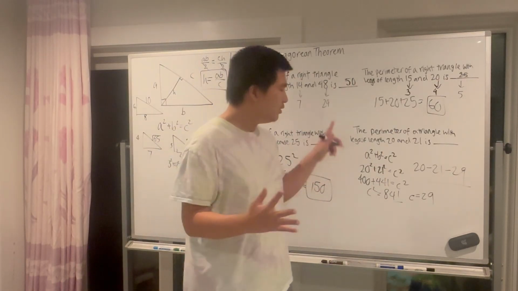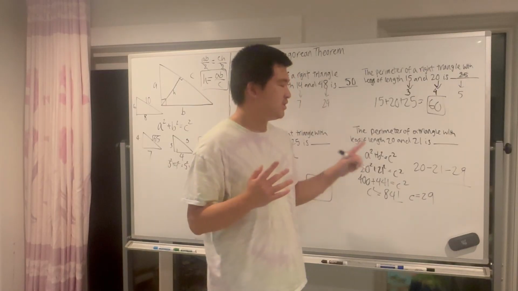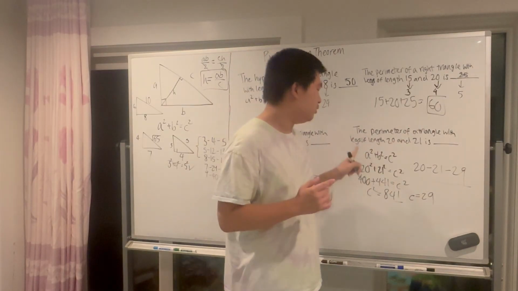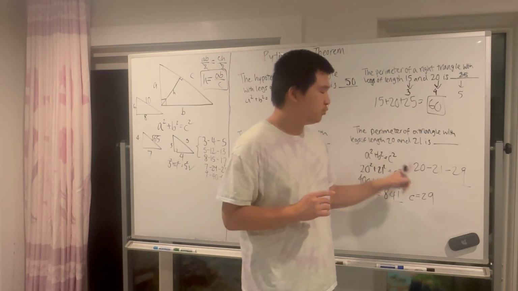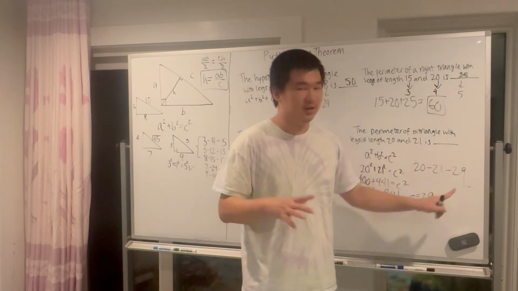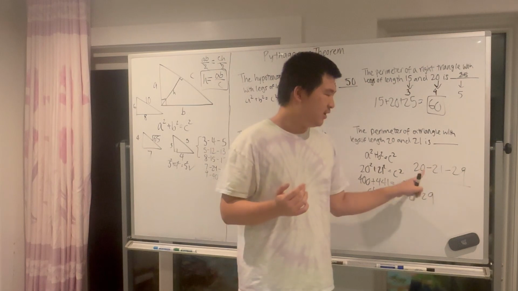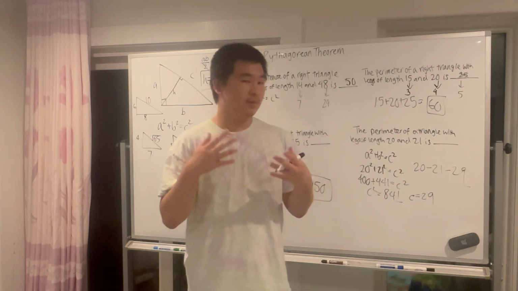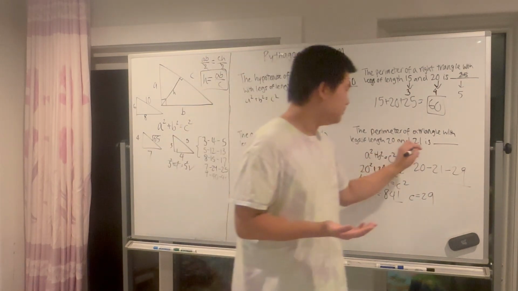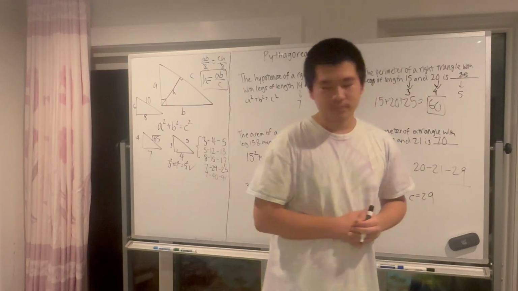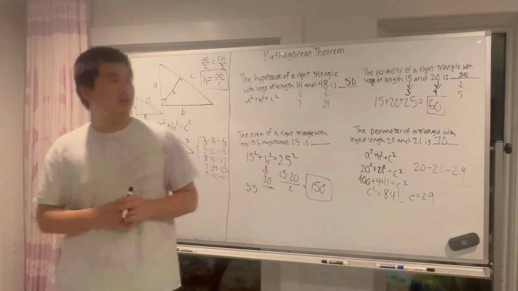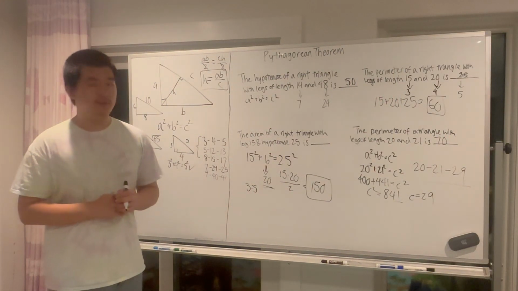So final step, don't lose track of what the question is asking. The perimeter of a triangle with the legs of length 20 and 21 is 20 plus 21 plus 29. Final thing, if you remember our addition tricks, always add these two first. 21 plus 29 would be 50. 50 plus 20 is 70. And that is right triangles, the Pythagorean theorem.